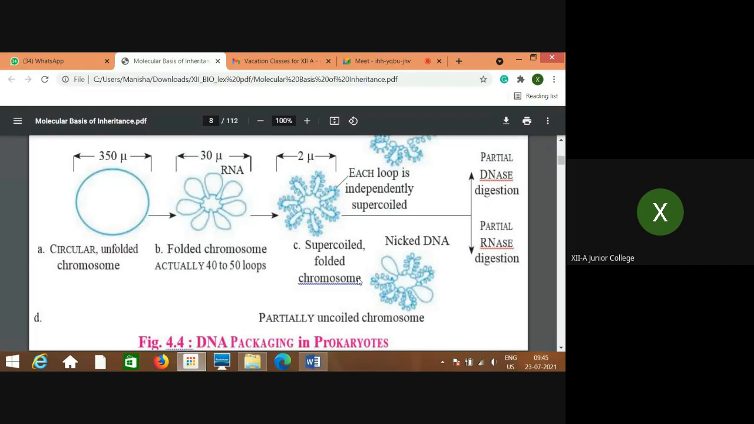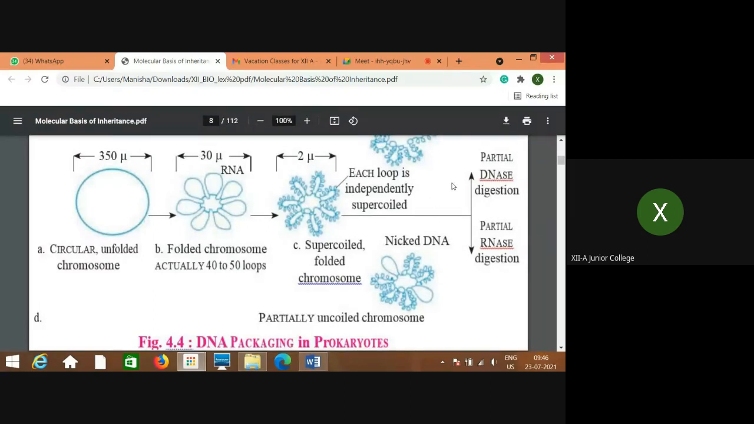Okay, so this is a partially uncoiled chromosome in this diagram. This is called nicked DNA. When it is nicked at some point, you can see here this is the normal loop without any supercoils, and the remaining is supercoiled. Each loop is again coiled. This is partial DNase digestion and partial RNase digestion. Why partial? Because this is partially digested.